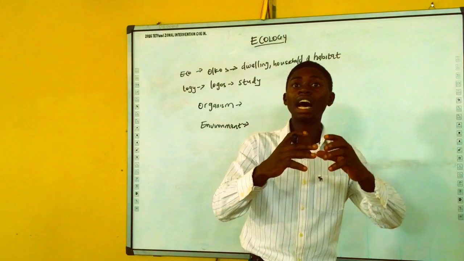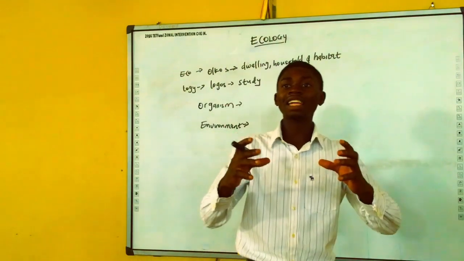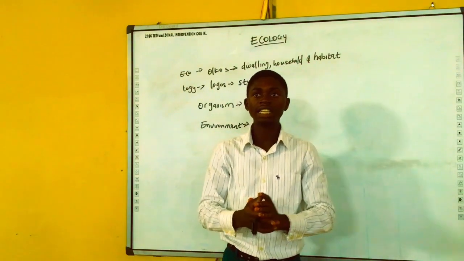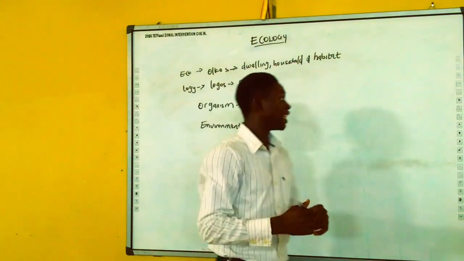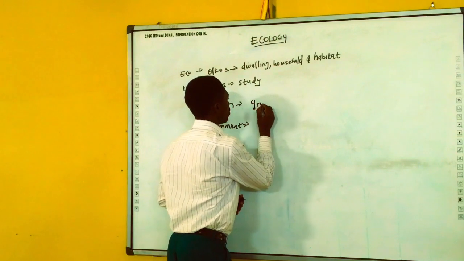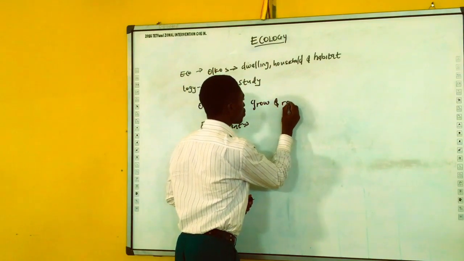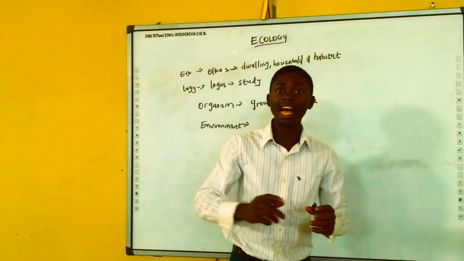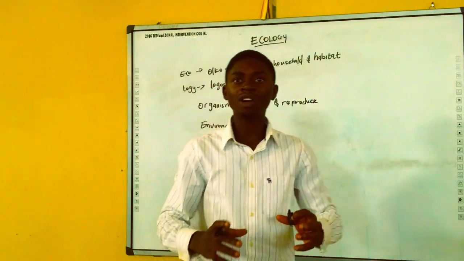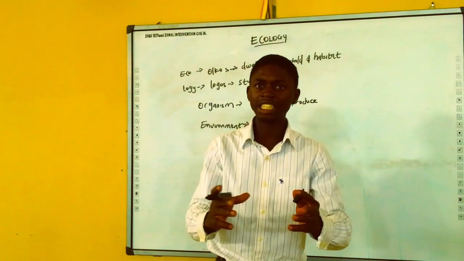Organisms are living things, life-consisting things. They are the things that contain life, and one of their properties is that they grow and reproduce. That's why they are termed organisms: because they contain life, they grow, and they reproduce.